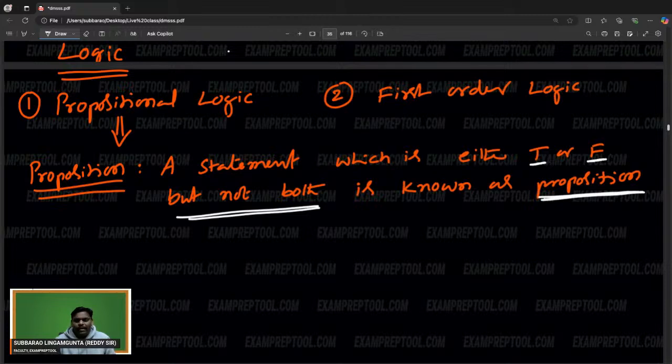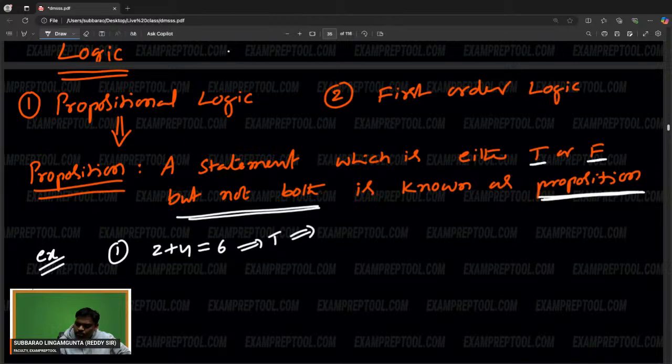If you want, I will clarify a little more. Let's see an example. First example: 2 plus 4 is equal to 6. This statement is true, so it is a proposition. Next one, 7 plus 10 is equal to actually 17. I am writing 20, which is false. So it is also a proposition. Next one, 3.